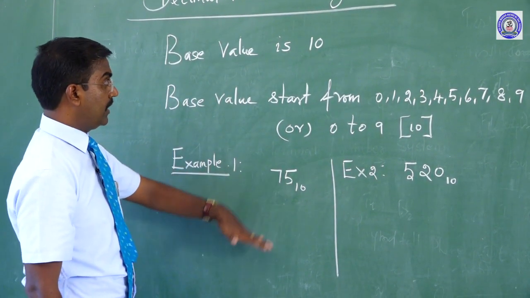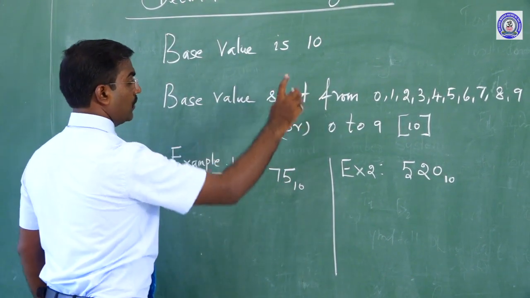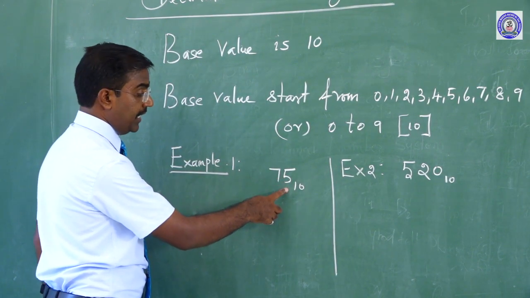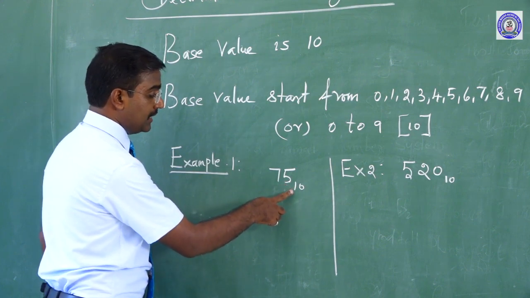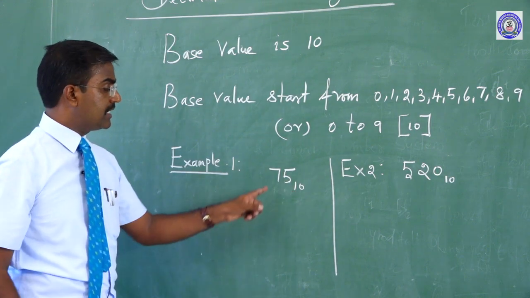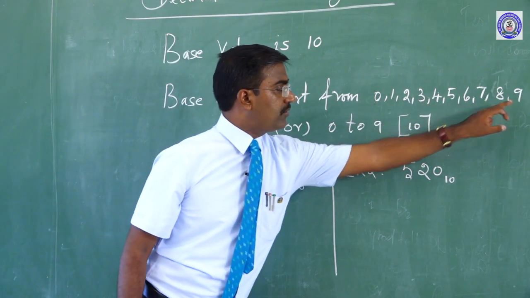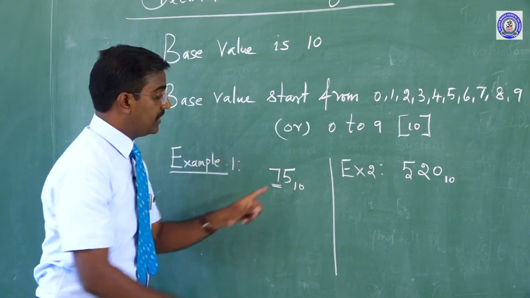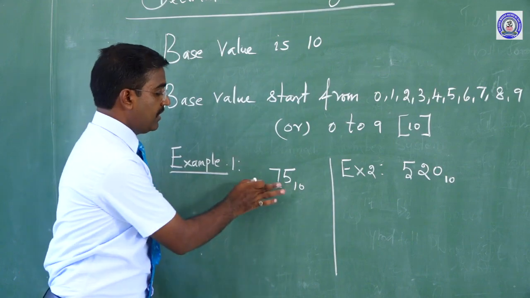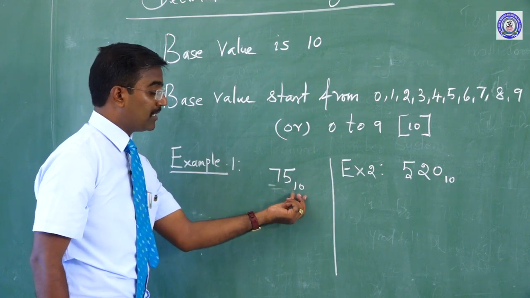This type is a decimal number system. 75 is a number under base 10. Why? Because 7 is between 0 and 9, and 5 is also between 0 to 9. That is why 75 is under the base value 10.